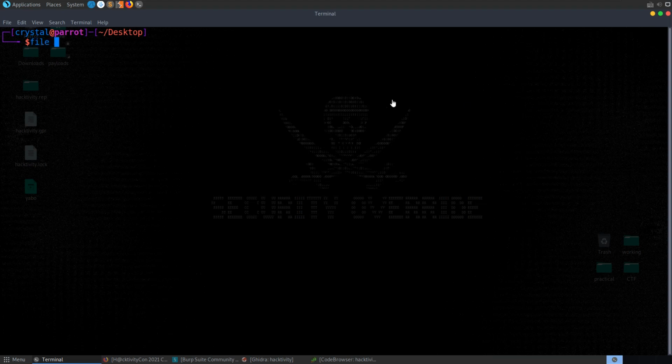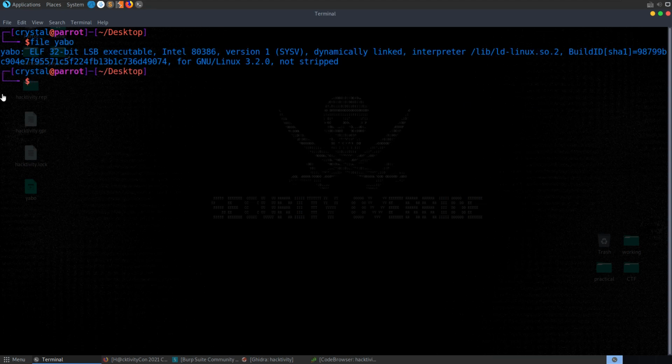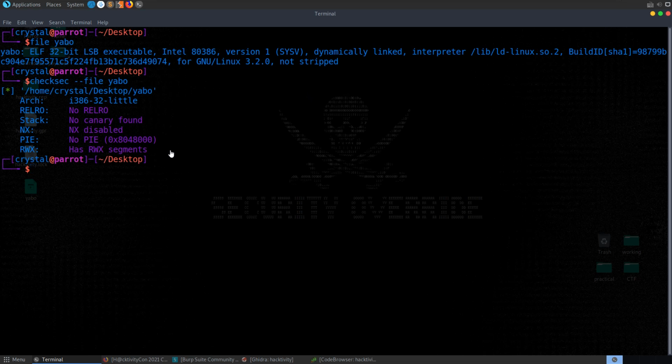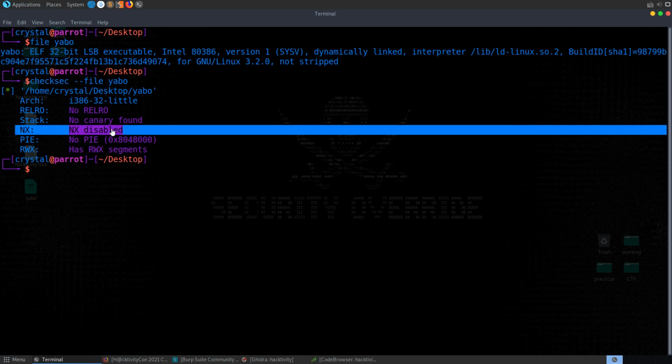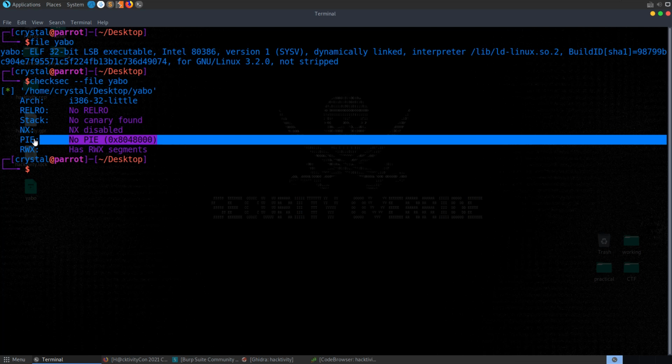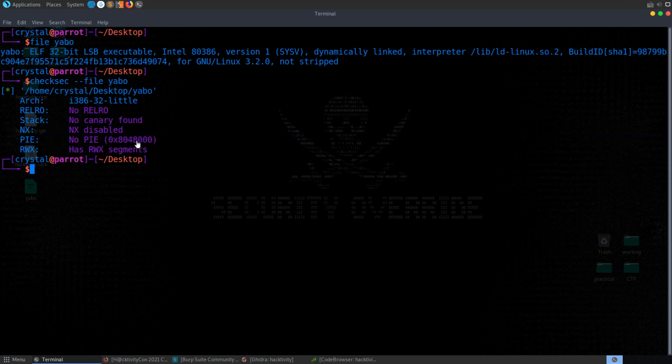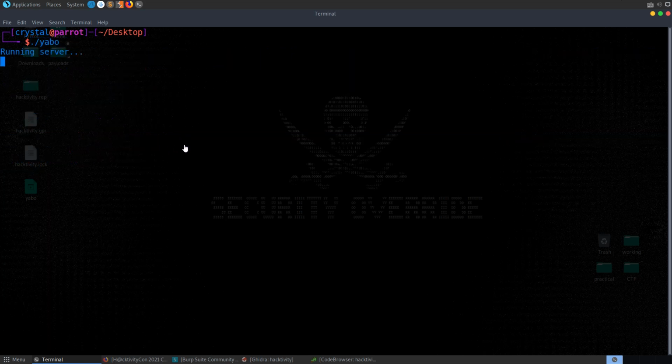We'll check the file type first of all. YABO is a 32-bit LSB executable this time, so not 64-bit like we were dealing with previously. If we check the security protections with checksec on YABO, we'll see that there's literally no protections enabled at all. There's no RELRO, there's no canaries, NX is disabled, so if we can get some shellcode onto the stack, we should be able to get it to execute. There's no PIE, so the function addresses and all the data are going to be in the same place every time the binary loads.